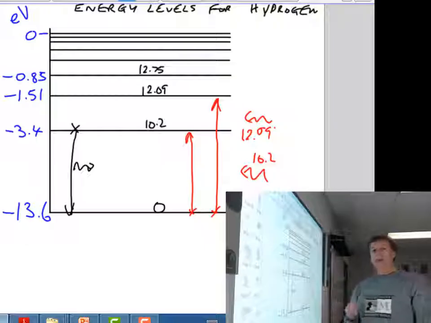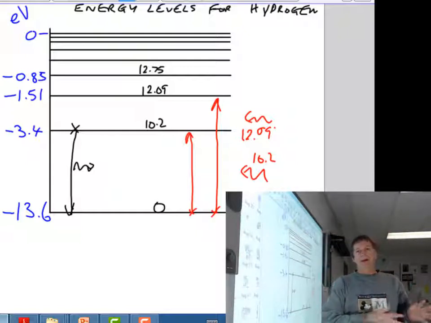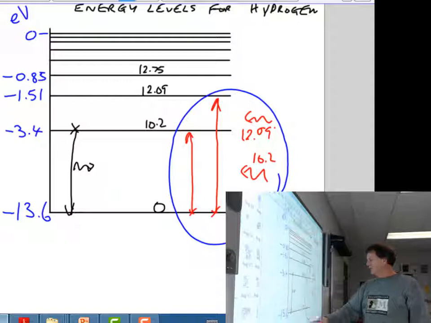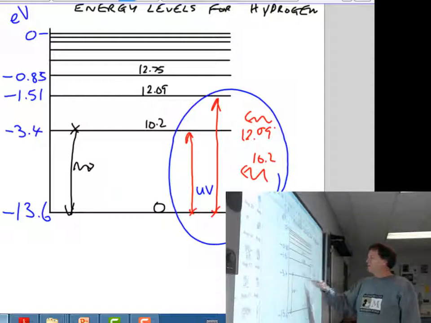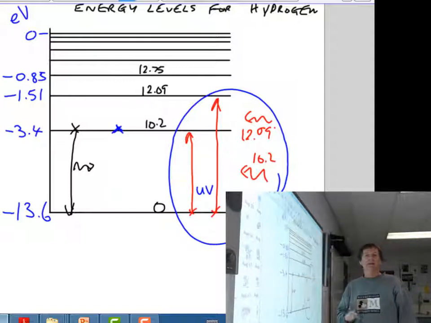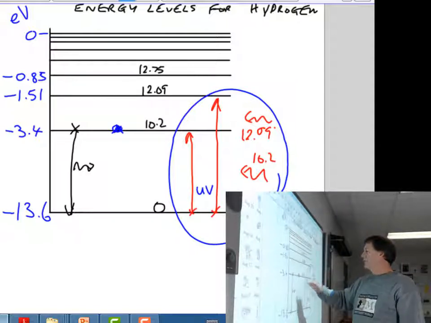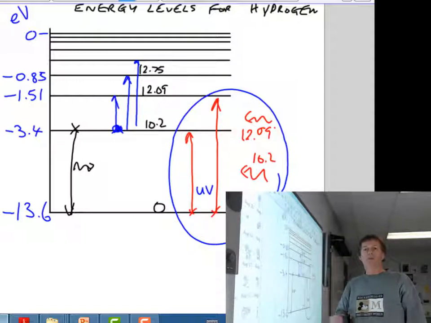At room temperature then, if you tried to do this with, say, a white incandescent lamp, passing it through the cooler gas, you would only find the ones that are actually absorbed are in the ultraviolet region, because this is the UV region. So you wouldn't be able to see that then. Okay? The only way you can see visible lines in the line absorption region would be if you somehow managed to get the hydrogen in between you and the white lamp to be sitting in that excited state. The best way of doing that, of course, is to heat it up to a higher temperature, so that some of the atoms are knocked to this higher state for a brief period of time, and then they could absorb some of those photons and cause some line absorption in the visible region, which is what we want. But normally you can't see them.